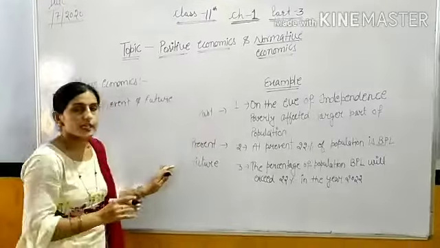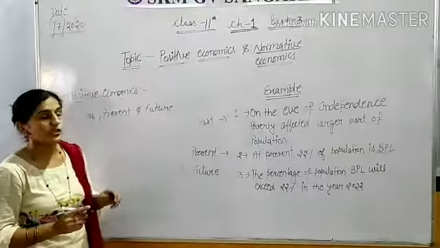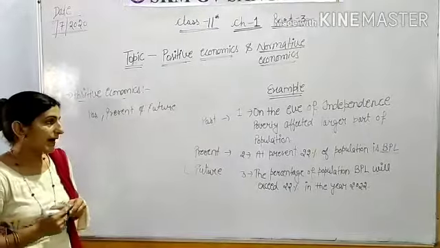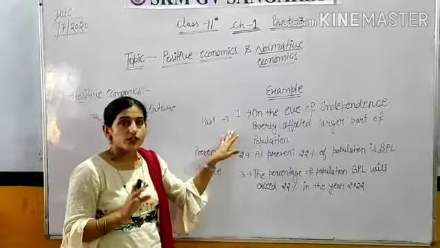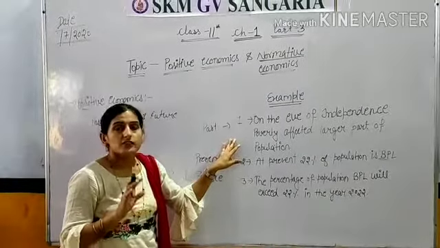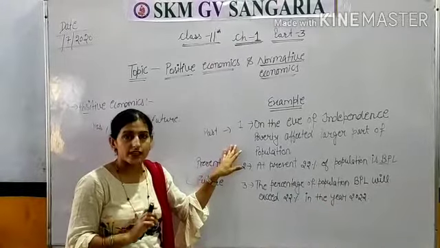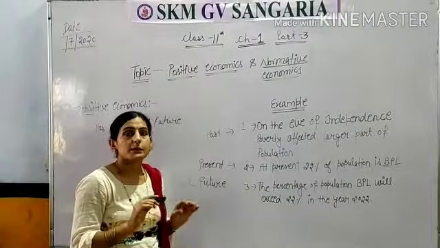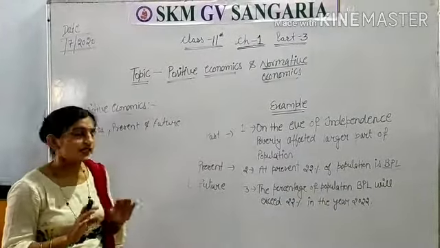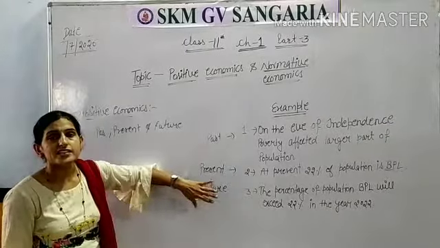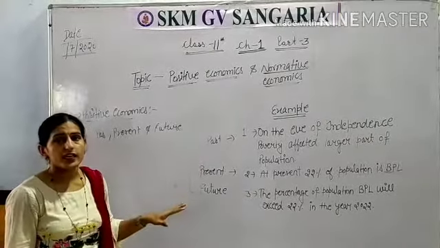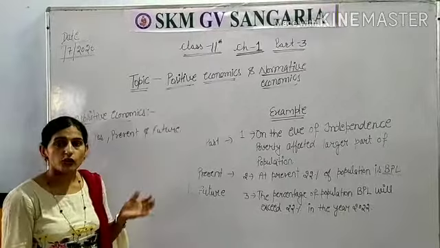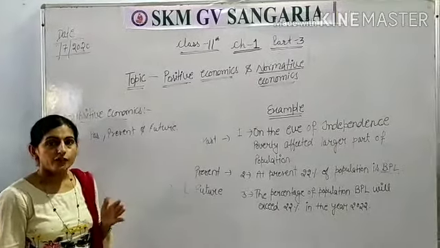All these three statements are positive economic statements. But it is most important to note that positive economic statements are not necessarily true. It does not mean the statement will be true; it can be verified on the basis of facts and figures.